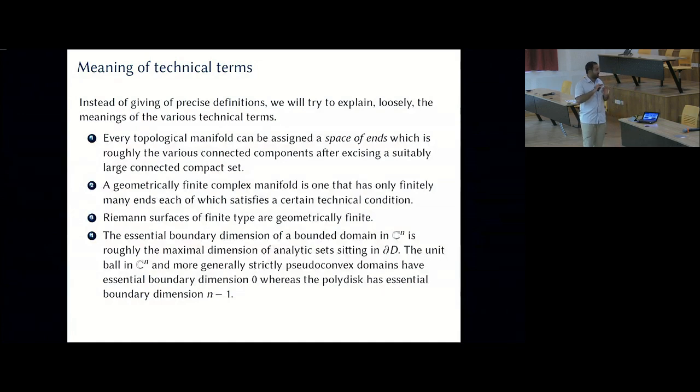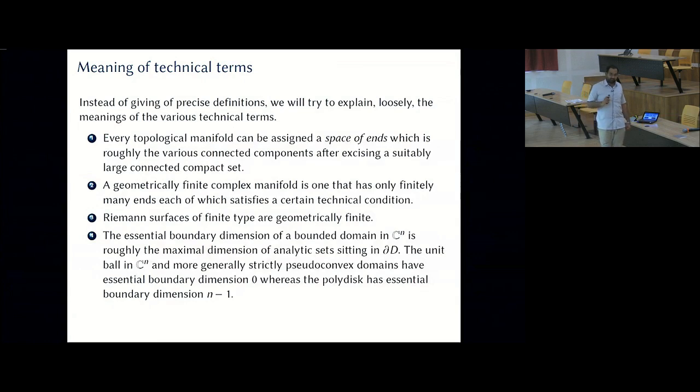Let me just repeat, this "roughly" is crucial. It is not the maximal dimension of the complex manifolds sitting there, it is roughly that. The actual definition involves removing countably many pluripolar sets. That's a complicated definition, so I'm skipping that.